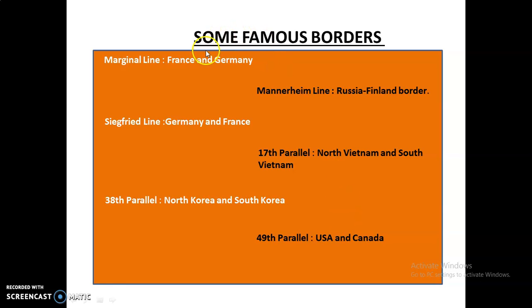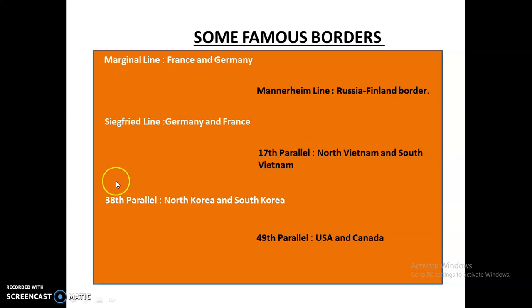So these are some famous border lines. The Maginot line is between France and Germany. Second is the Mannerheim line, between Russia and Finland. Next is the Siegfried line, between Germany and France. This one is important: the 17th parallel, which is between North Vietnam and South Vietnam.